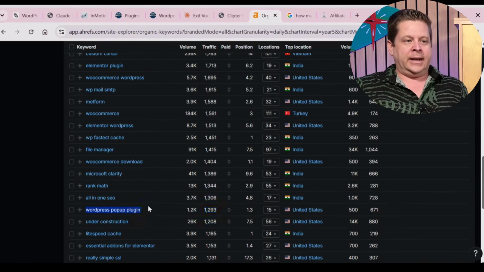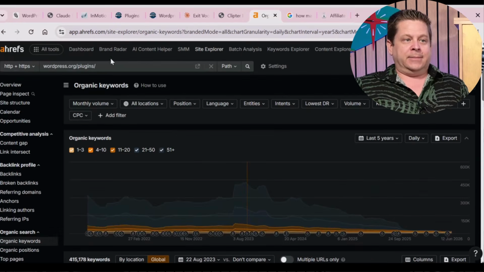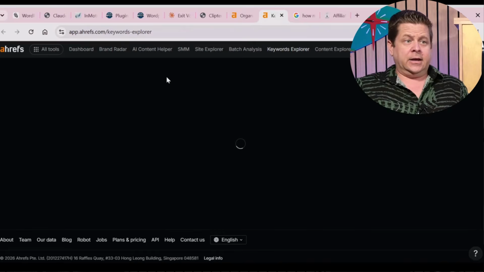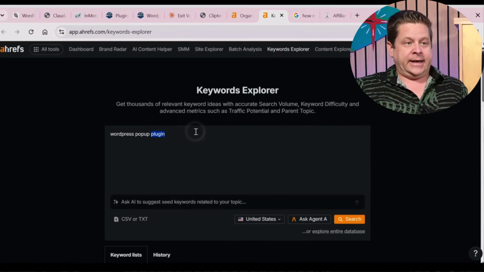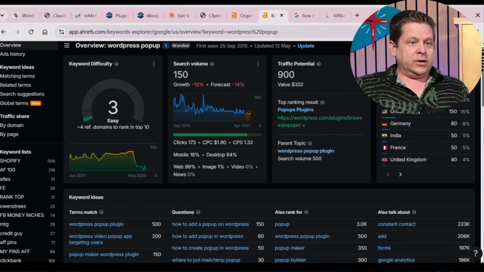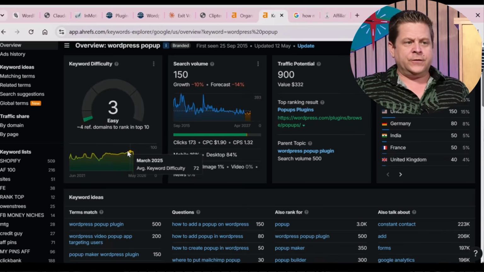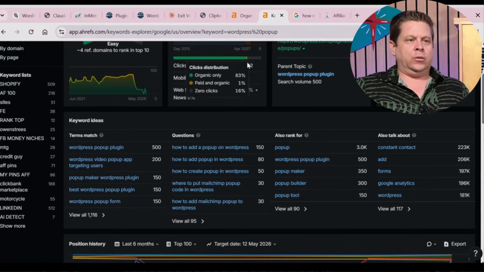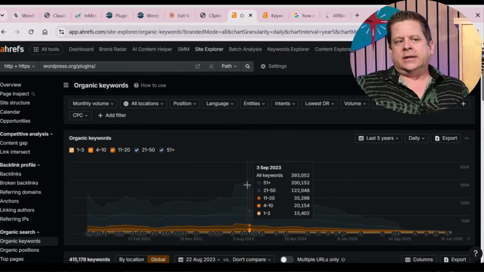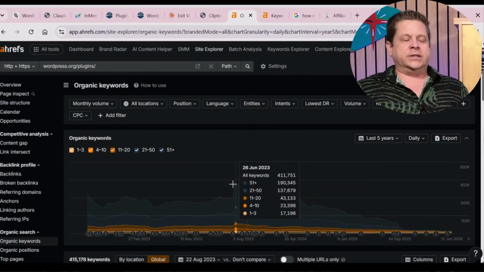Now, if I do other ones, like maybe I just go through with the Keywords Explorer and say WordPress pop-up or something like that, I can go like that and I can see, okay, overall, we have a little bit more searches here. So quite a few searches going on under this keyword. We have a built-in market. Now, a lot of people don't know they need this plugin, so I can get WordPress users that might want it as well.